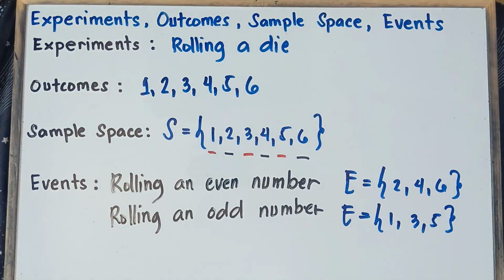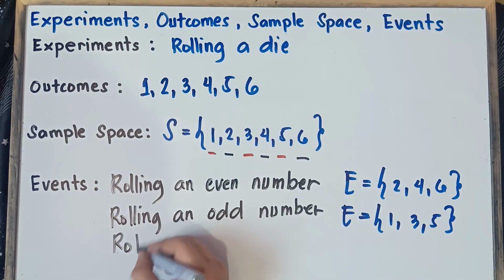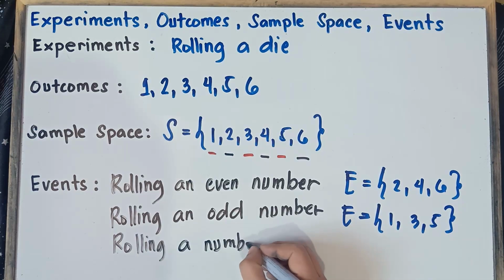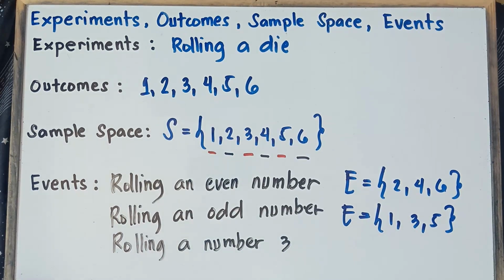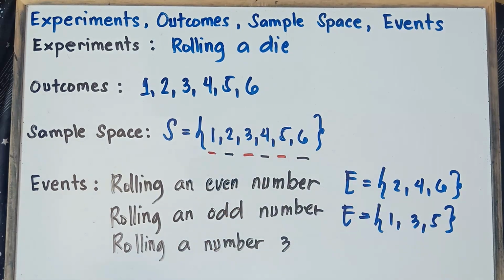So once again, class, our event can have one or more outcomes. Another example, class, if I say rolling a number 3, what would be your answer? Of course, your answer is just 3 because you want number 3. So therefore, our event is equal to 3. Simple as that, class, with regards to event. I hope it's clear for you.